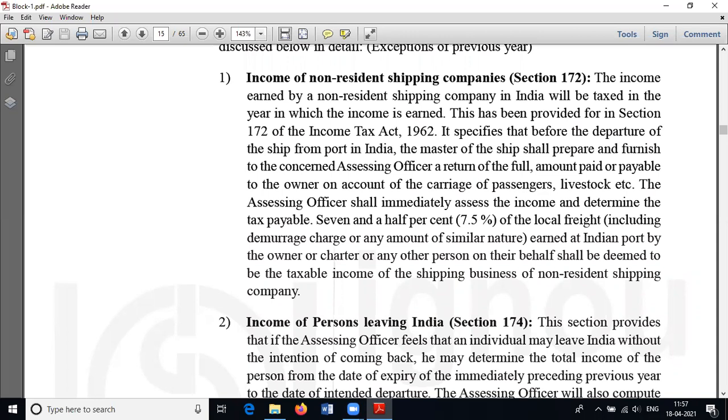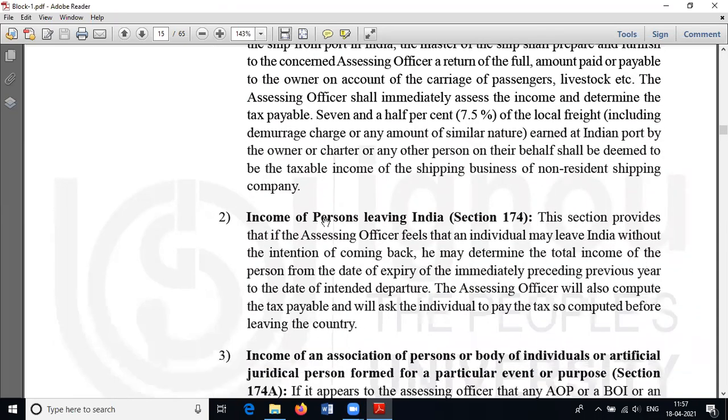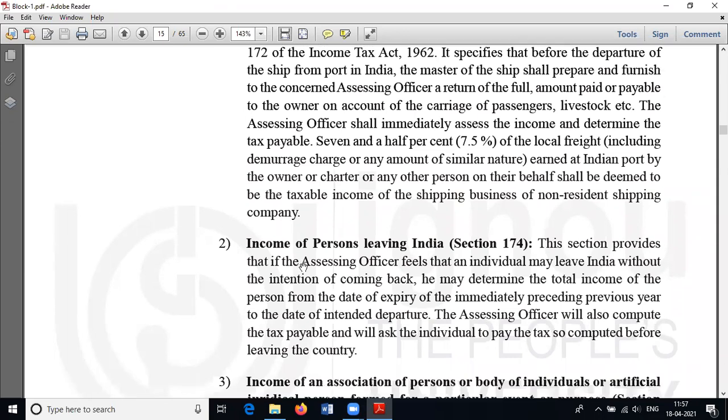Then the next case for accelerated assessment is income of persons leaving India. Suppose a person tries to alienate a tax burden, that means tries to evade tax, by leaving India. In such a case, we should not wait for the assessment year.